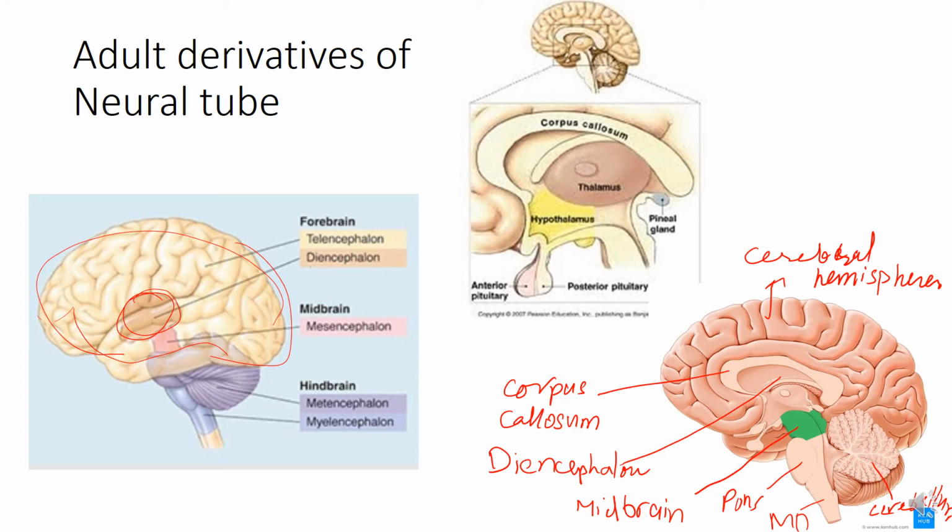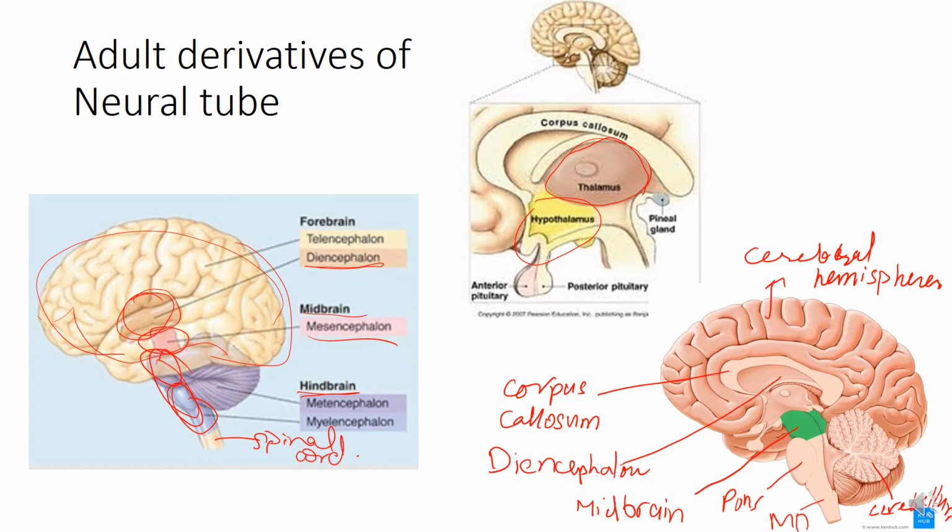Diencephalon consists of thalamus superiorly and posteriorly, while hypothalamus anteriorly and inferiorly. Then the midbrain, and then the hindbrain, which consists of the pons and medulla. This is the pons, this is the medulla oblongata, and then the spinal cord.